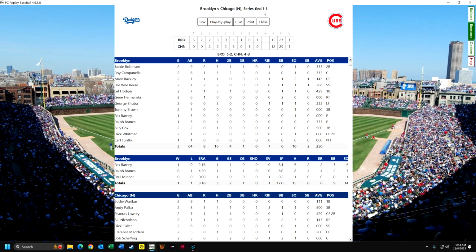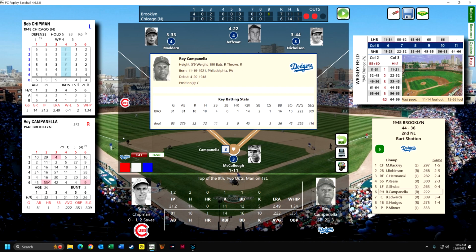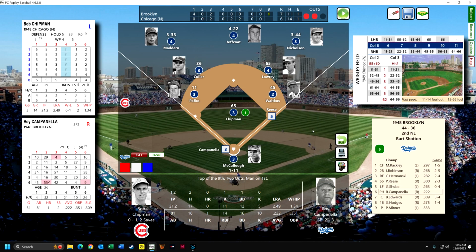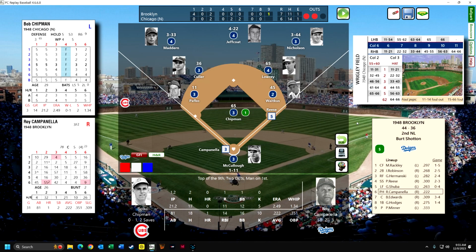Series stats, you can see it's tied, and in this series, Campanella is hitting .375 with 2 doubles, not a home run, but his batting average has really been coming up. It's only .222, but it had been below .200, and he hit .258 for this year, which was his first year in the majors.